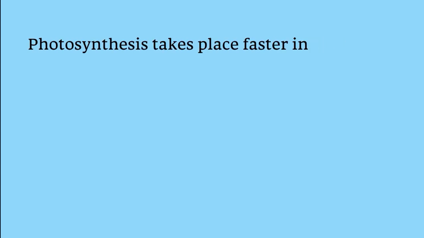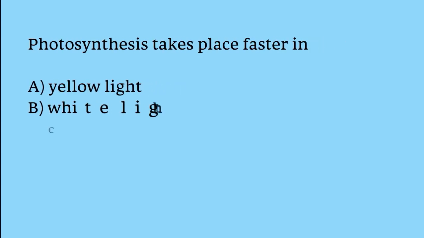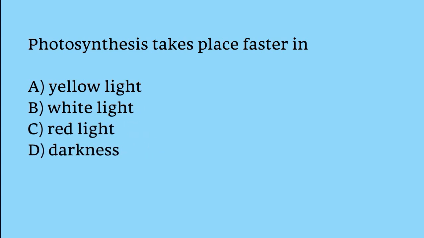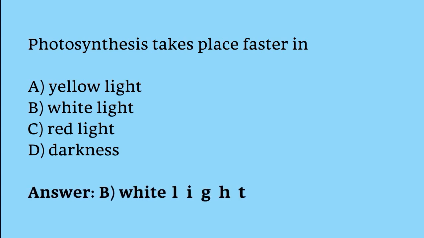Photosynthesis takes place faster in yellow light, white light, red light, darkness. The correct answer is option B. Photosynthesis takes place faster in white light.